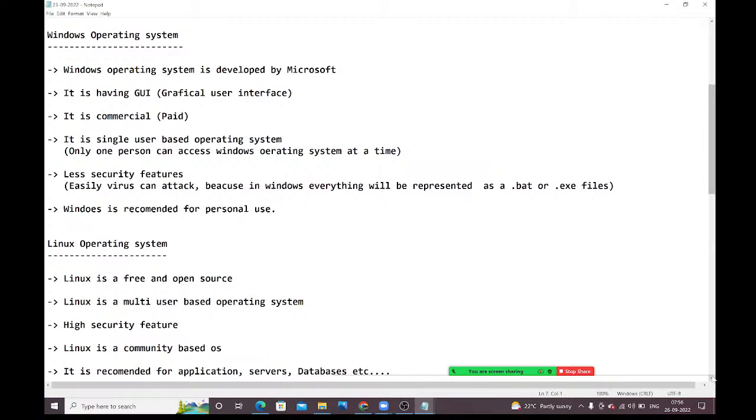Community based OS means what, guys? What is a community based OS, guys? A group of people are supporting this Linux operating system, guys. A group of people formed as a team, and they are providing support for this Linux operating system. And it is recommended for applications, servers, database setup, etc., guys.